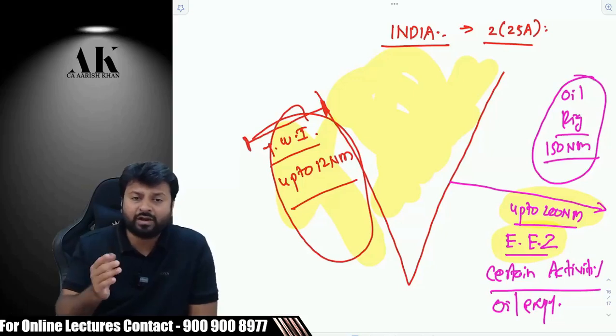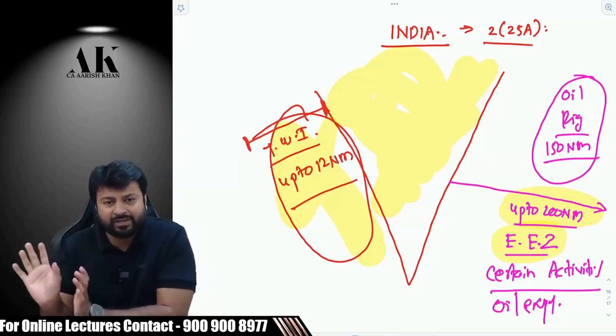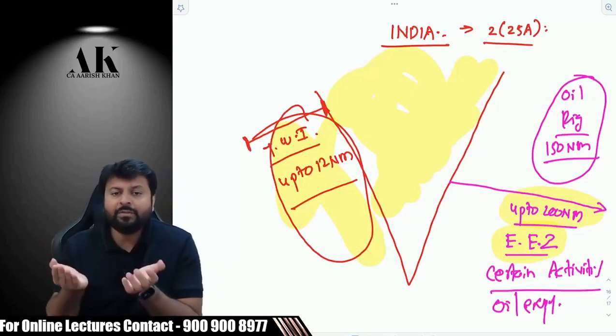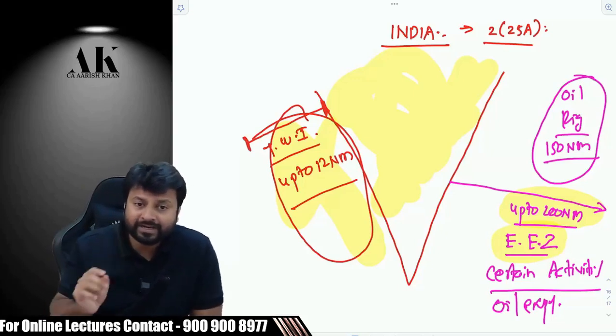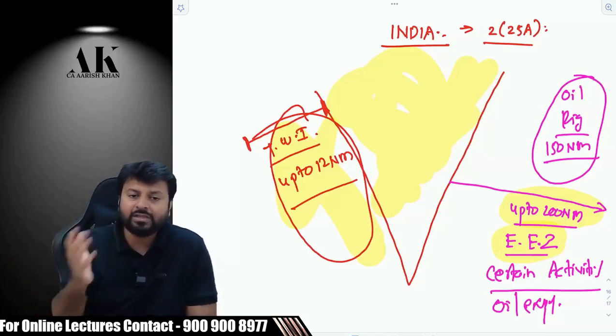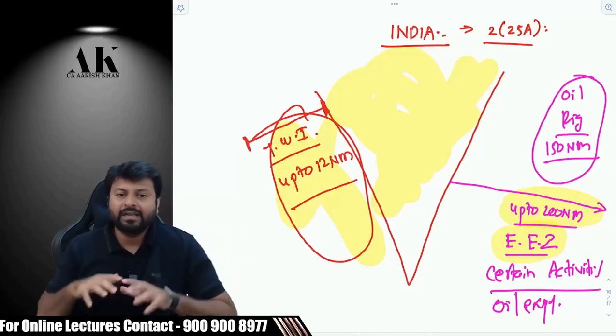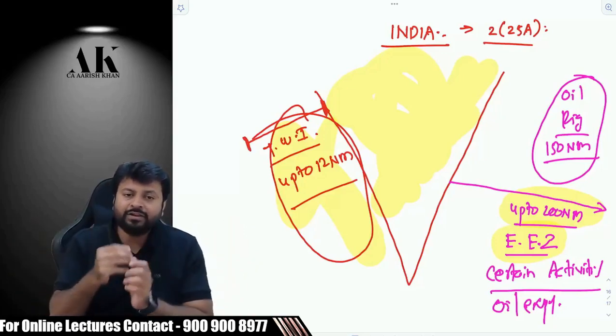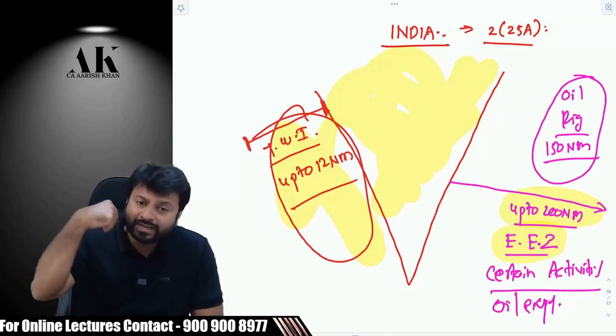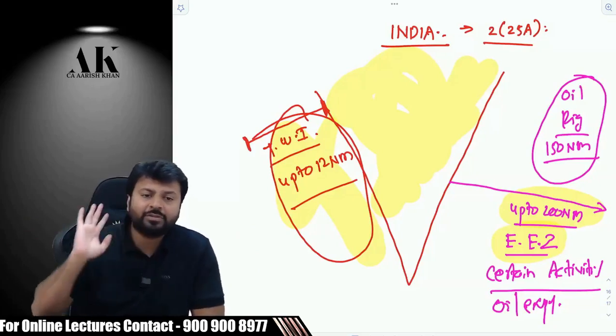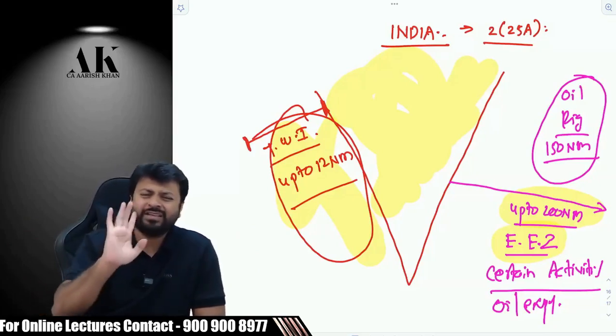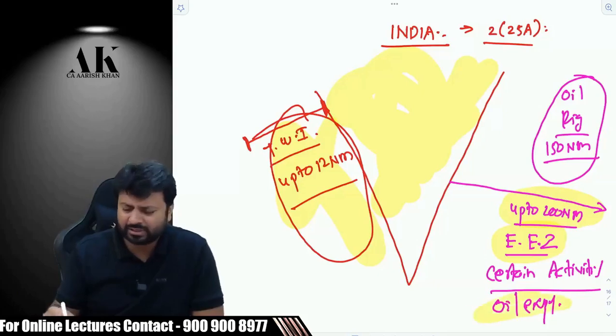Exclusive means what? It is exclusive for certain activities, not for everyone. Economic means what? For commercial activity. It is exclusive for commercial activity. And zone means what? An area. An area which is exclusively for earning money relating to certain exclusive activities. That will also be called as part of India. And there is only one thing which is notified by the government, that is oil exploration. Apart from that, there is nothing else which is covered over here.